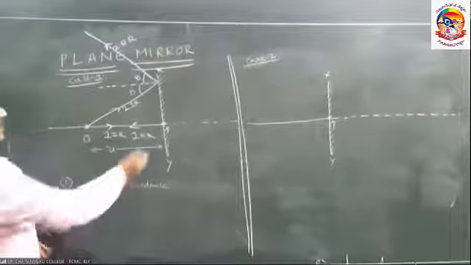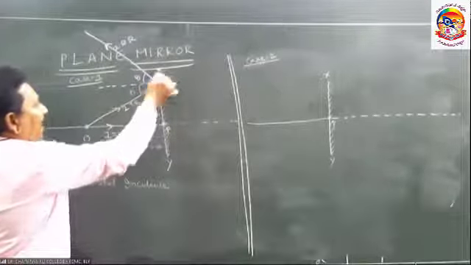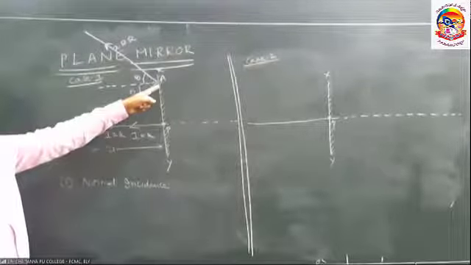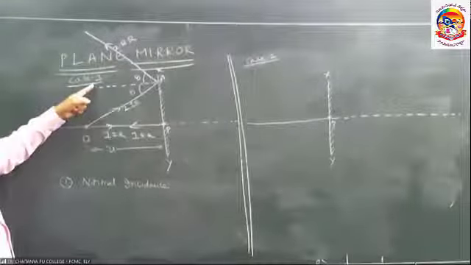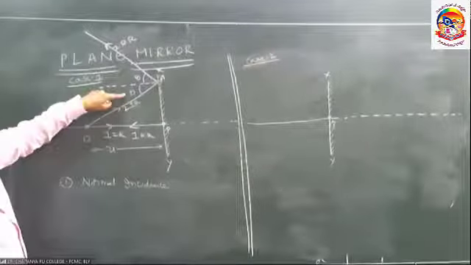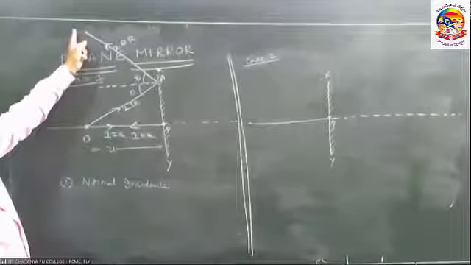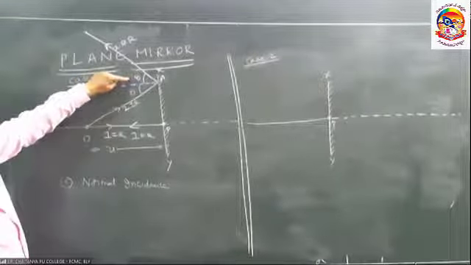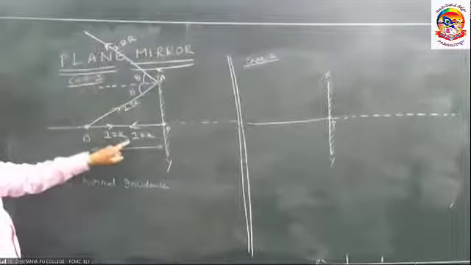It falls at a point, let us imagine A. In order to study the reflection at A, we have to draw the normal at A. This is the normal, the dotted line. The light ray is incident at A with an angle theta, the angle of incidence, and is reflected into the same medium. Theta is the angle of reflection. This is the second reflected ray, and this is the first reflected ray.